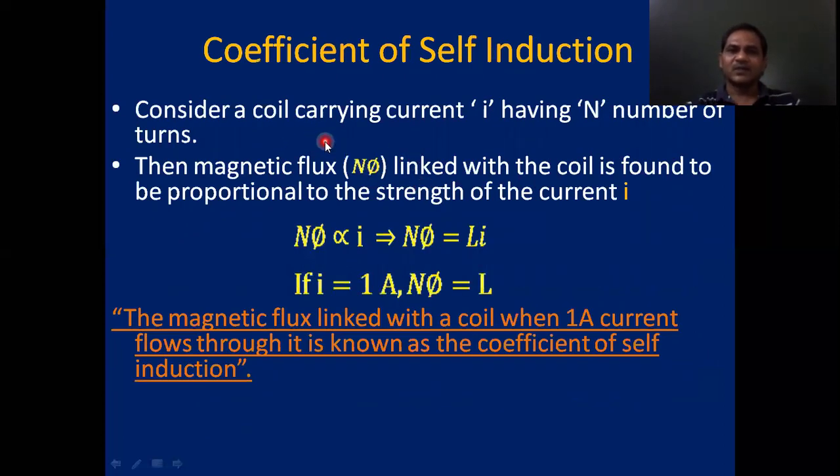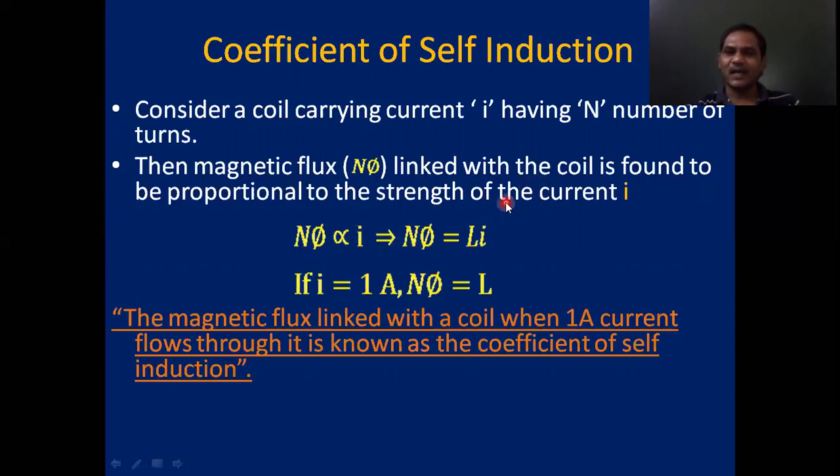Yes. So let us consider a coil which is carrying the current I and having the number of turns N, right? The magnetic flux linked with one turn of the coil is φ.